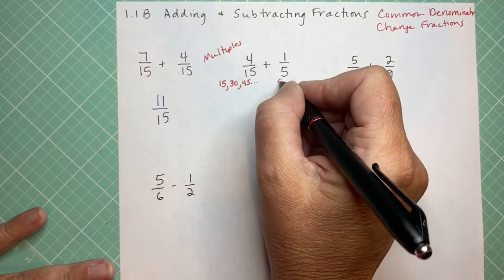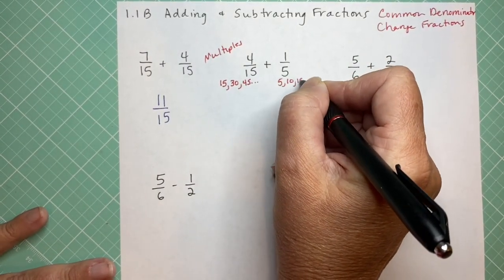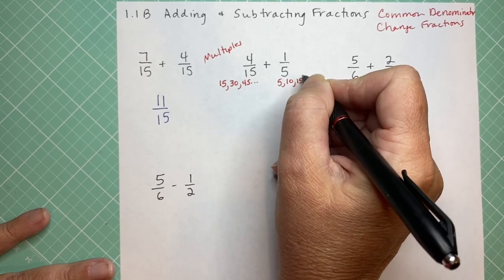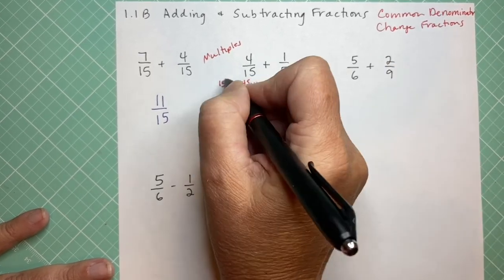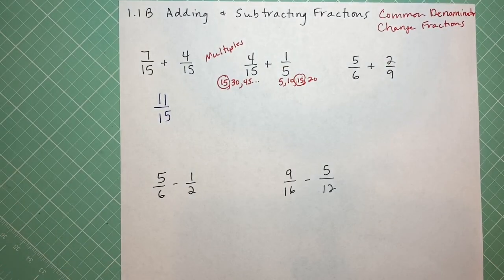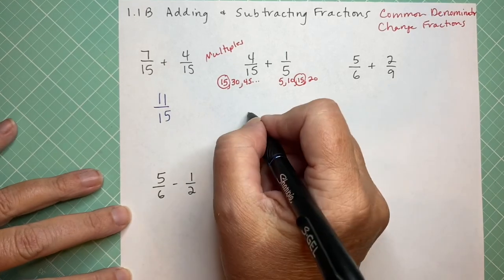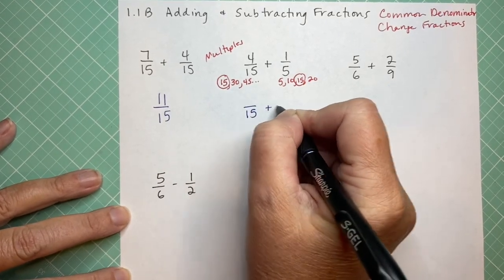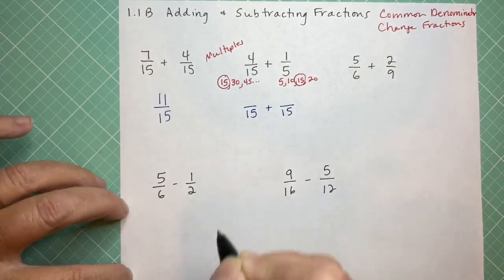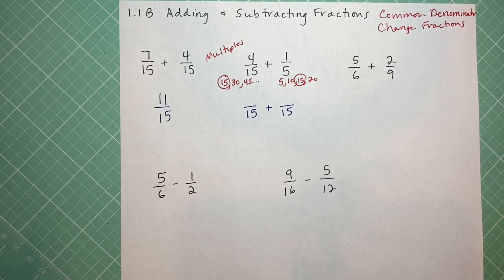And then do the same thing with this one. This would be 5, 10, 15, 20. The first multiple that they have in common is your common denominator. They both have a 15, so that's going to be our common denominator. So we're going to change both of these fractions to have a bottom number or a denominator of 15 so that way we can add them.